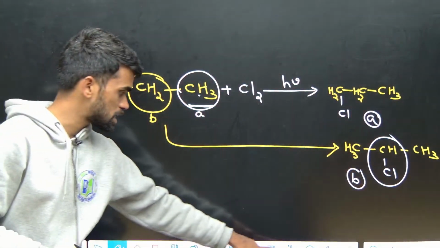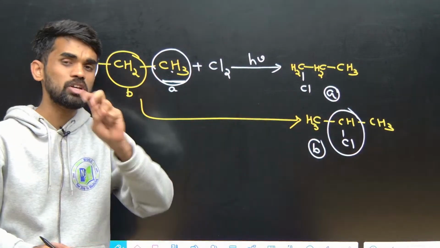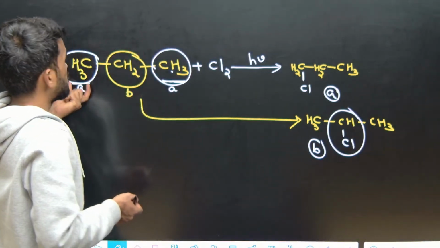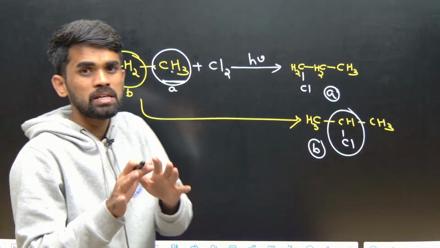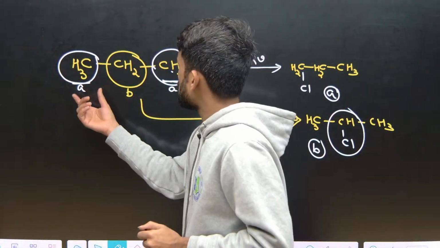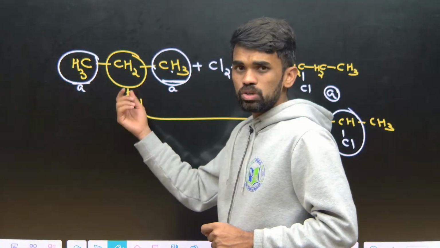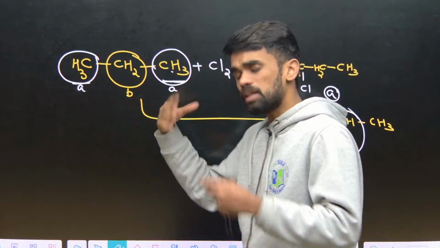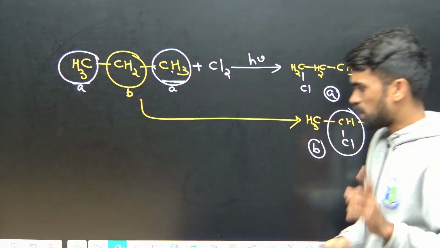Hope the discussion is clear. Now how many types of products are you seeing? A type and B type, so 2 types of products. How are you saying these are 2 types of product? By looking at the types of hydrogen present in the given substrate. If the substrate contains 2 types of hydrogen, you will get 2 types of product. If it contains 1 type only, you will get 1 type of product. If it contains 3 or 4 types, like that, the types of products formed will be decided by that. This is one thing.